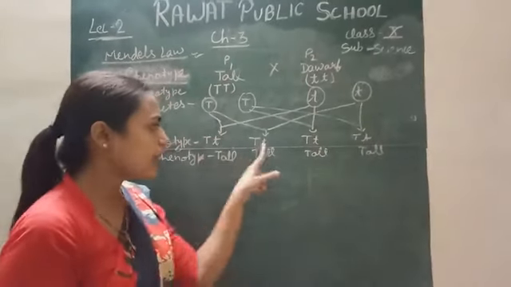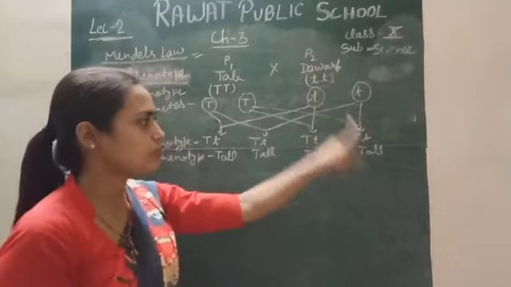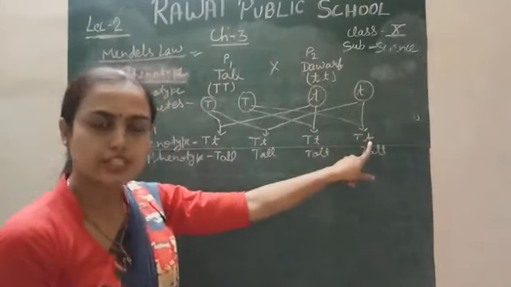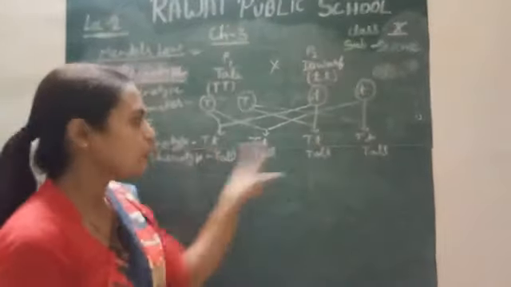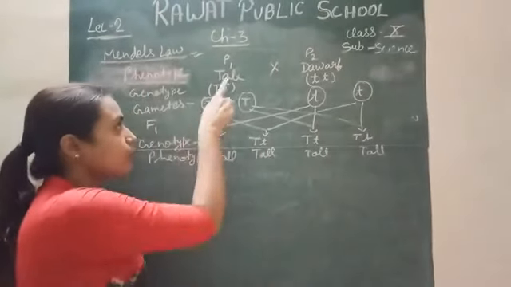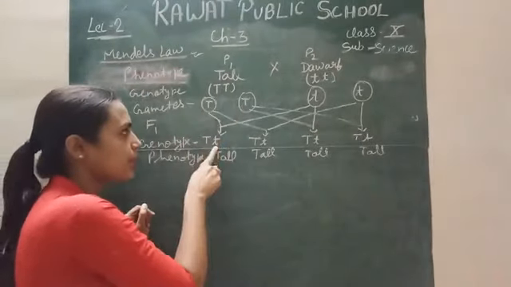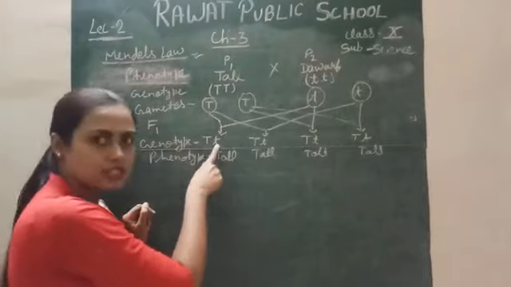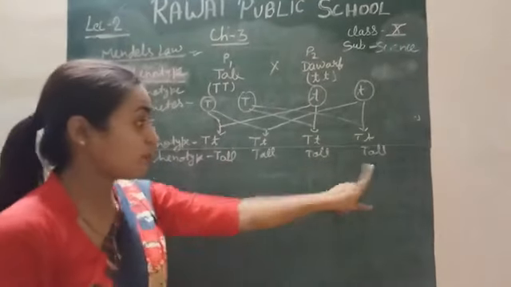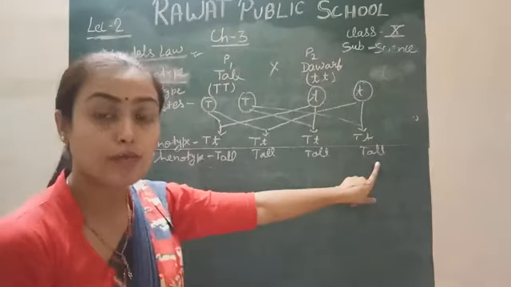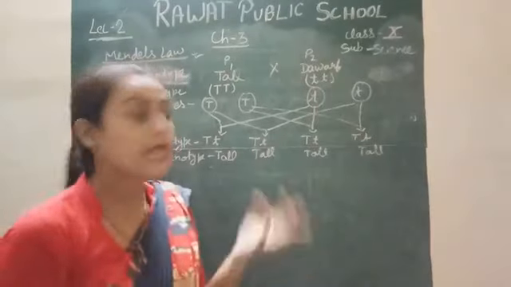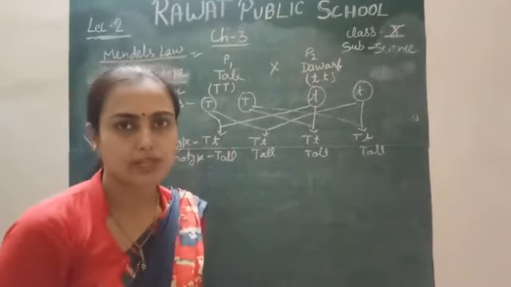Even though they also have the small letter, the recessive allele. All the progeny have one allele from the dominant parent and one allele from the recessive parent. All have it, but all have the phenotype of tall type or dominant type. Why? This is the law of dominance of Mendel.